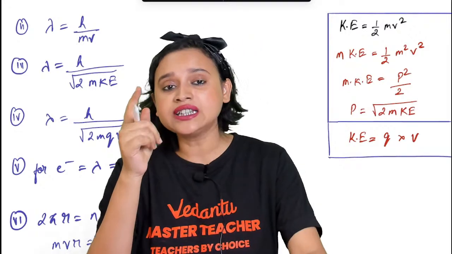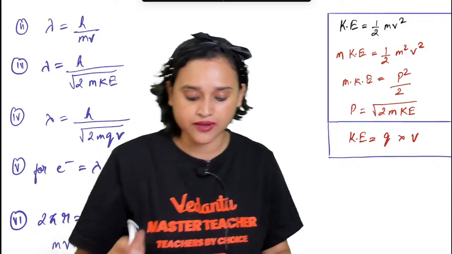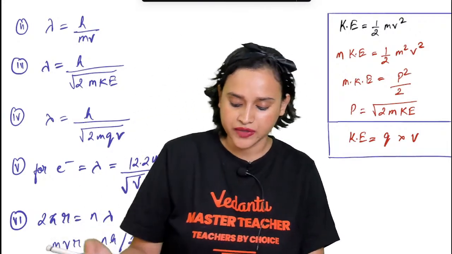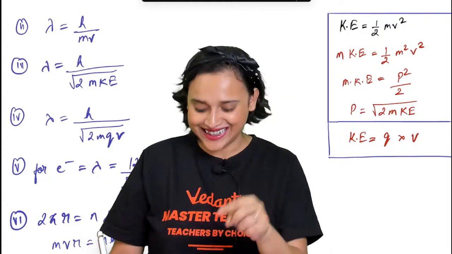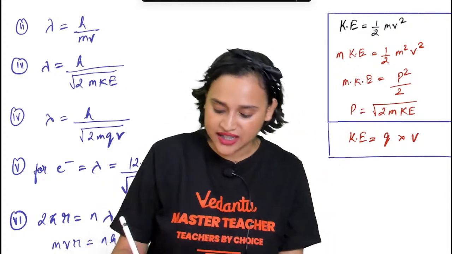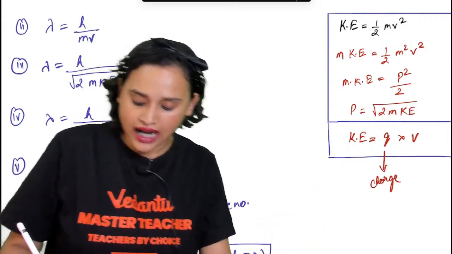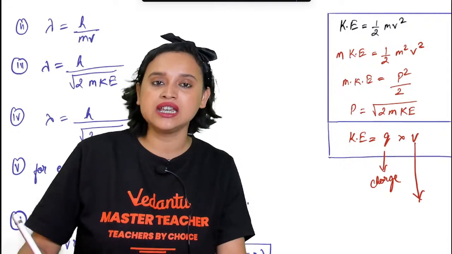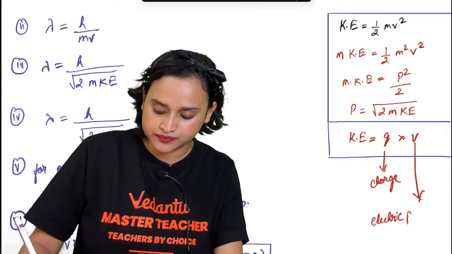Oh, that's the V that you guys were asking. Sorry. Let me write this down here only. What is KE? KE is kinetic energy. What is Q? Q is your charge. And what is this V? This V is your electric potential.